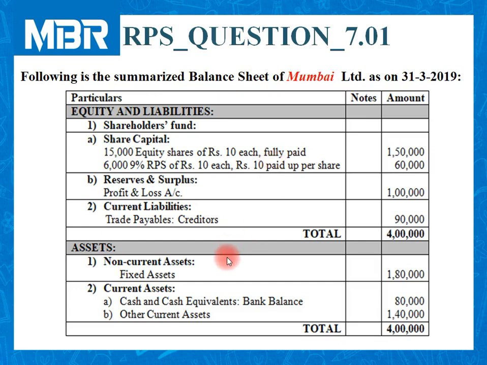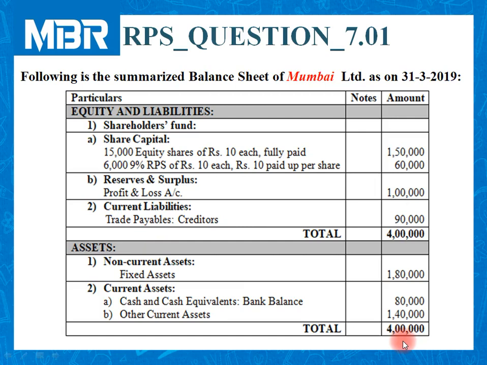On the asset side, non-current assets, that is fixed assets, are given for rupees 1,80,000, and current assets include two major items: cash and cash equivalents, that is bank balance, 80,000, and other current assets for rupees 1,40,000. So the total of the asset part is also rupees 4 lakhs.